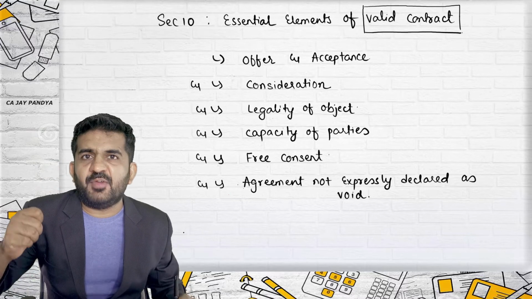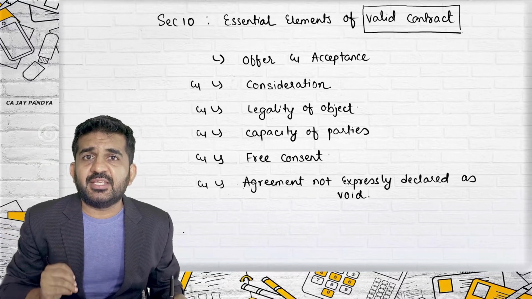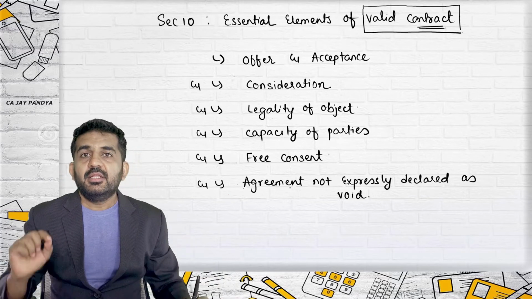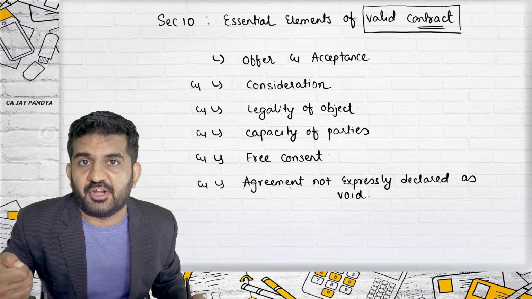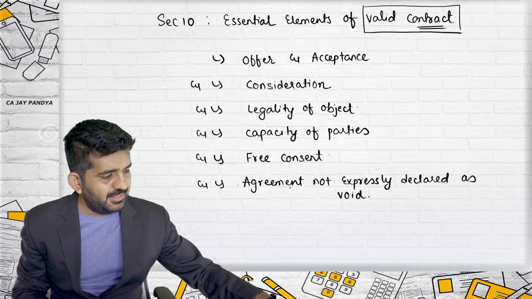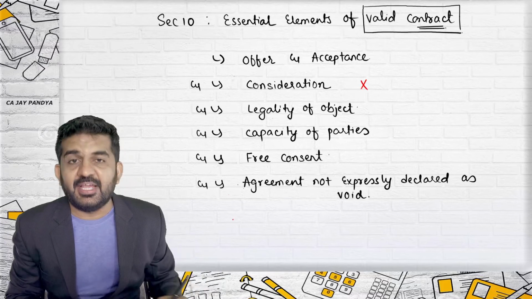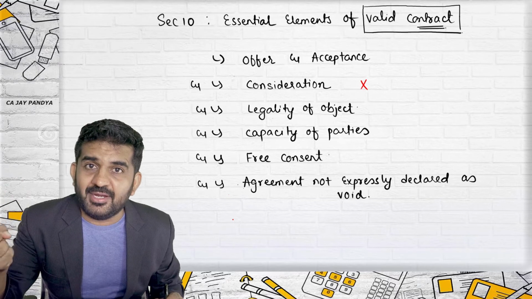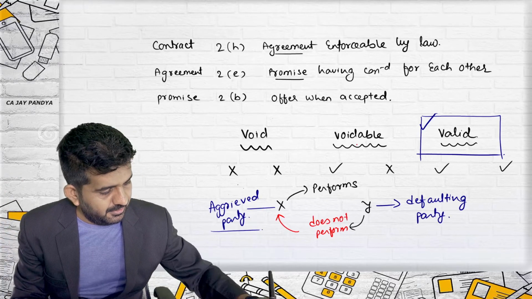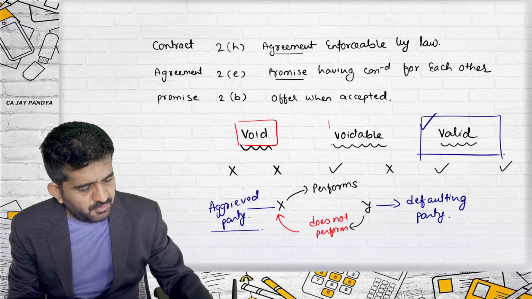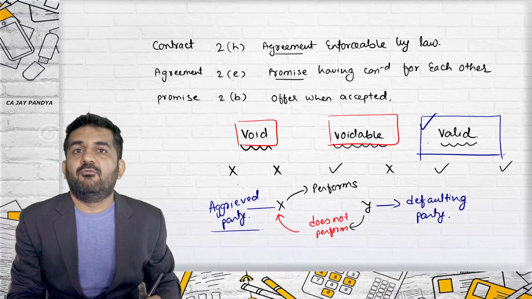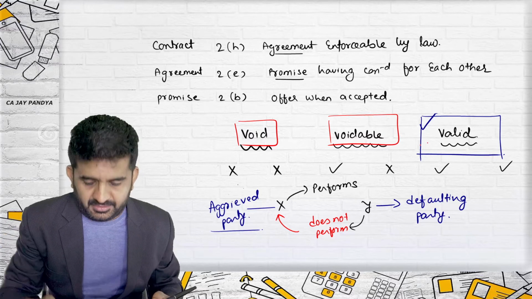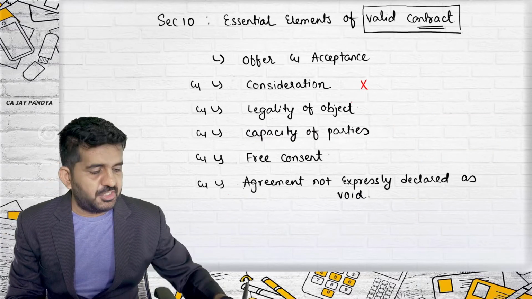What is the meaning of these conditions? If these 6 characteristics are present in a contract, then the contract will be a valid contract. But sir, if one of them is not present, then what? Then the contract might be void, might be voidable. What are the basic types of contract? Void, voidable and valid. So if a contract wants to become a valid contract, all the characteristics should be present.